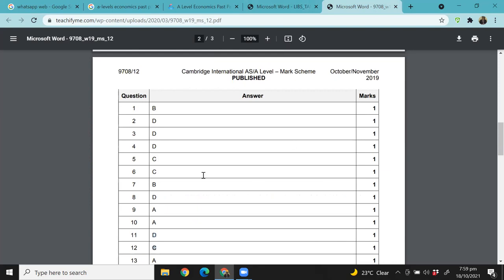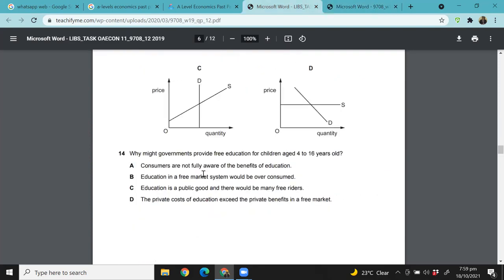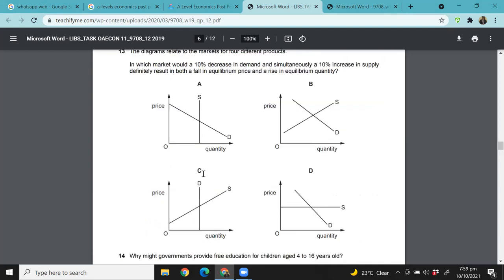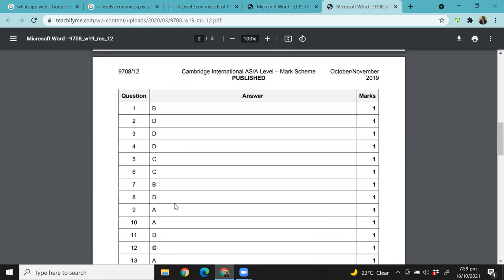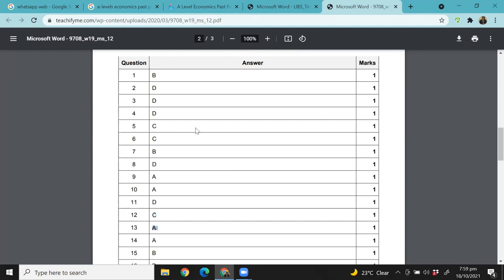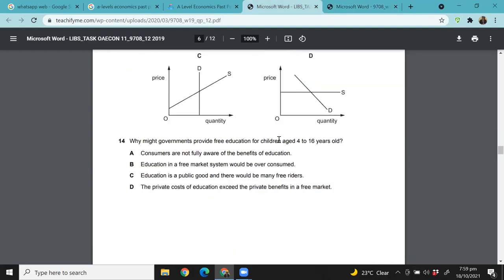12 is C, right? Okay, so 13. I said 13 would be A. By making the graph, 13 is A, right? 14 says, why might governments provide free education? We didn't do that, so let's do this right now.